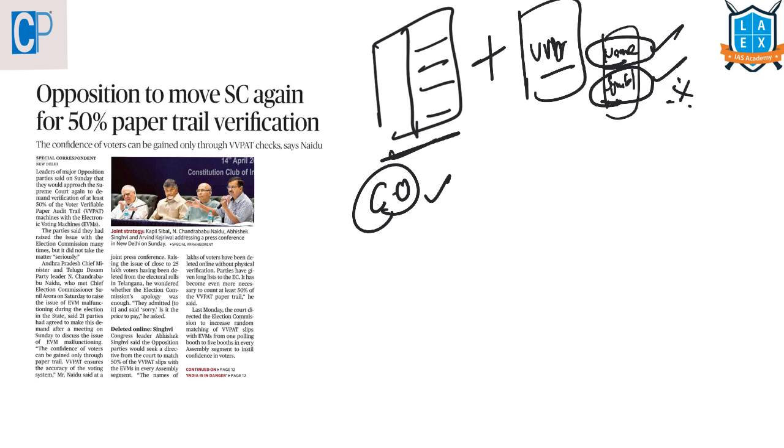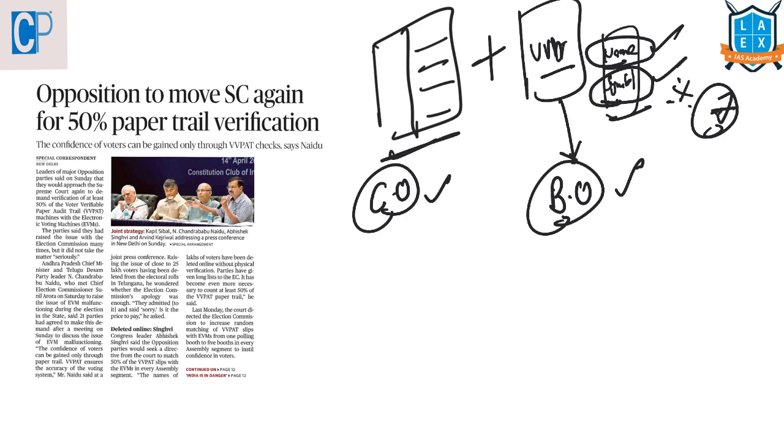This will be recorded in the EVM's control unit, which is with the polling officer, and the printer is attached to the balloting unit. This printer will be attached to the balloting unit, and this will be kept in the voting compartment. The paper slip, which consists of the name of the candidate and the party symbol of the candidate, will be visible for 7 seconds through a transparent window, and later the slip will be cut off, and this can be used to tally with the button that is pressed in the electronic voting machine.